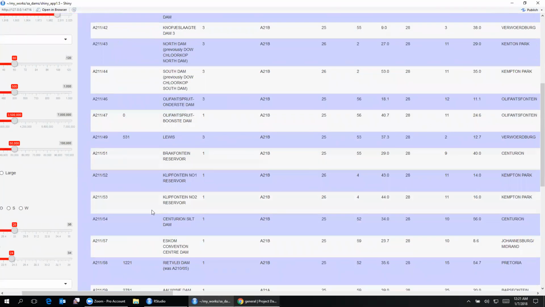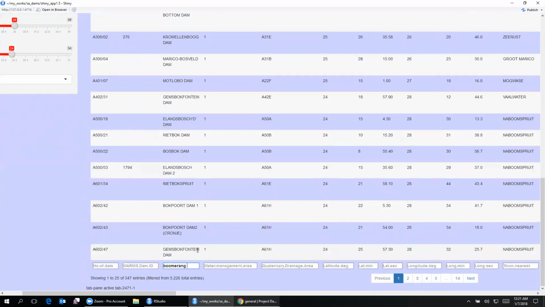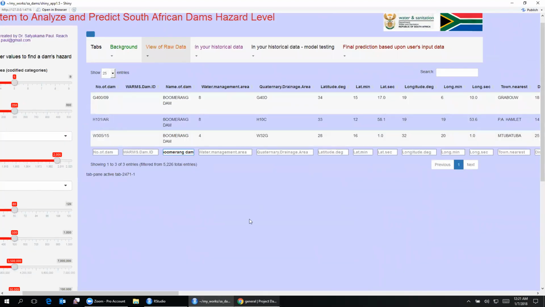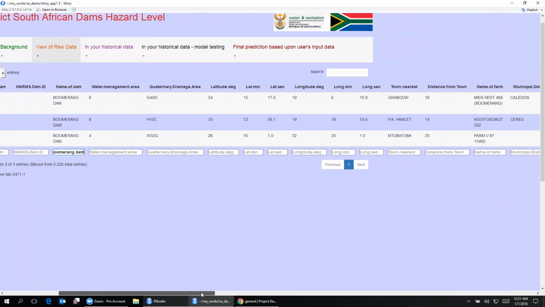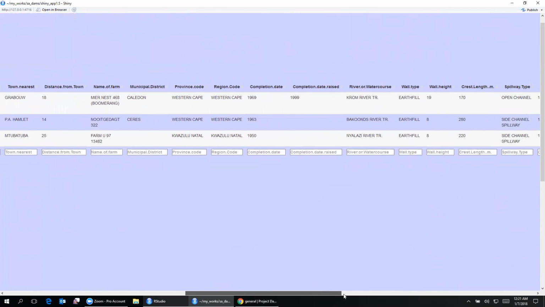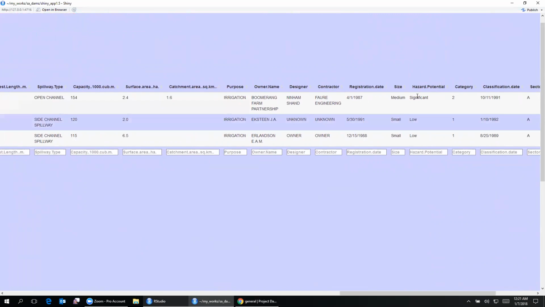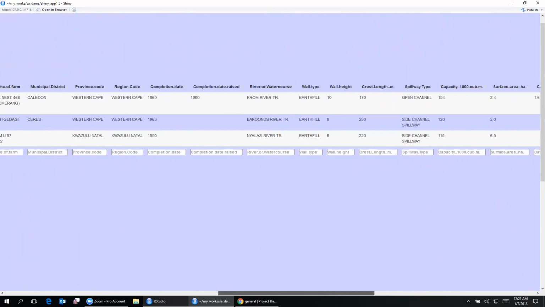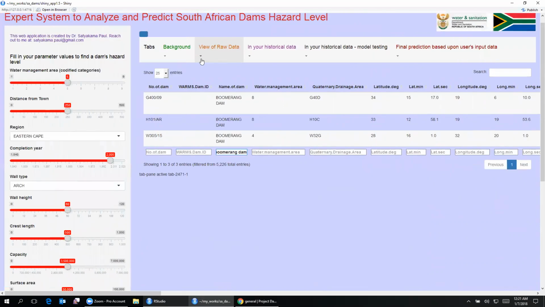Now, let me show you one complication with this data. So let's take up a dam called Boomerang Dam. As you can see, the data got sorted according to the Boomerang Dam records. And what you can see over here is that for the same dam, we have different levels of hazard. The first one is predicted as significant, and for the other two records, Boomerang Dam has a low hazard level. So this is the complication that we have in the data.